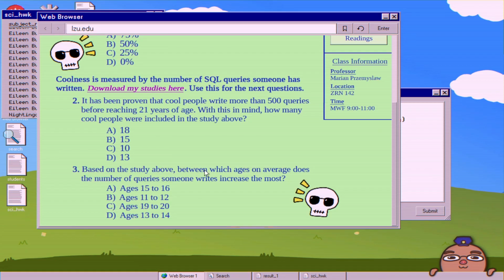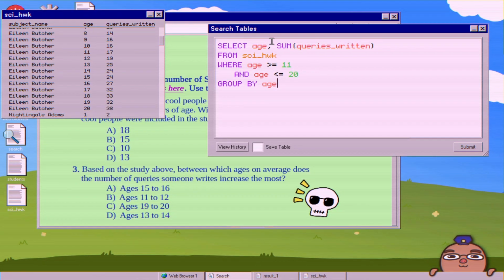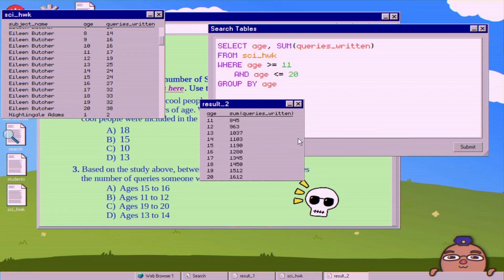Alright, then based on the study above, between which ages on average does the number of queries someone writes increase the most? So then for this one, this is just another simple group by, where we are selecting for the age, we are summing up the queries. And you don't have to do this, but you can also narrow it down by age, because if you look at the answers, they only want ages from 11 to 20. That's the age range that we are presented with. So that helps just narrow down the table so we don't have 10 other ages to look at.